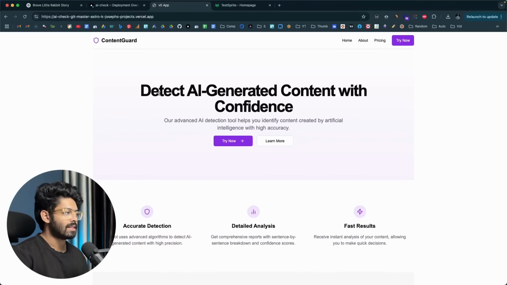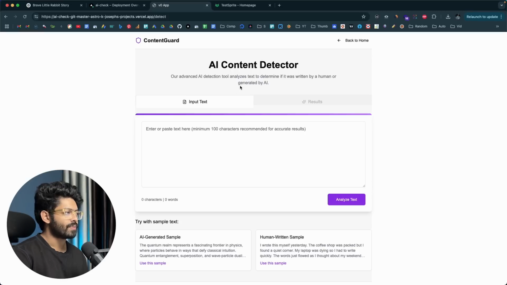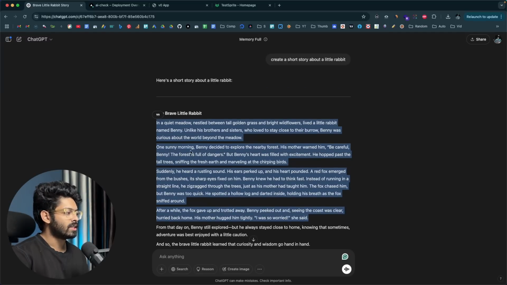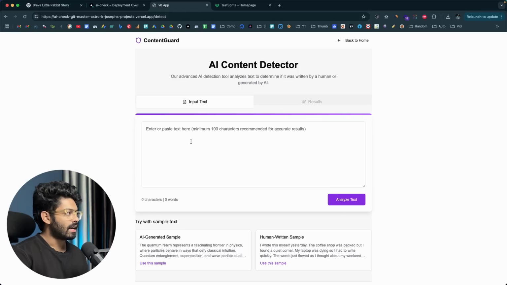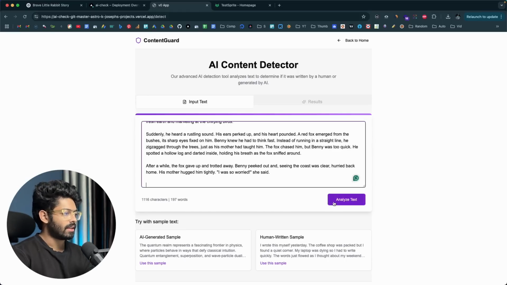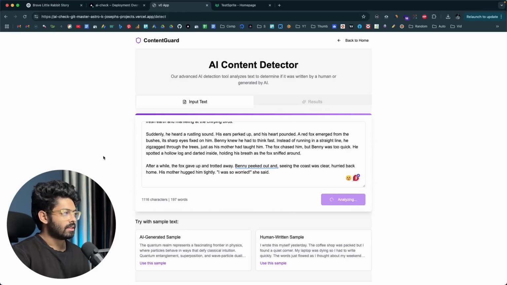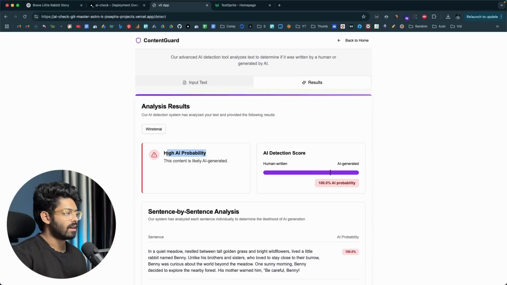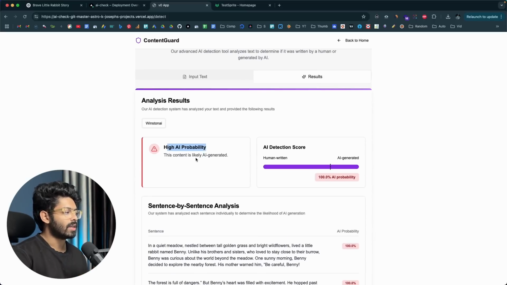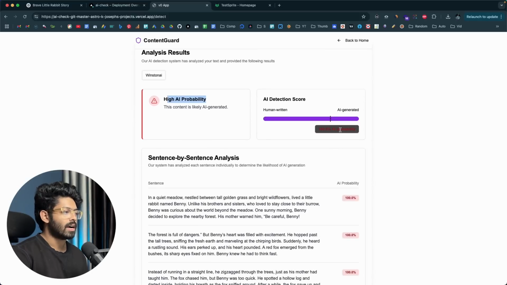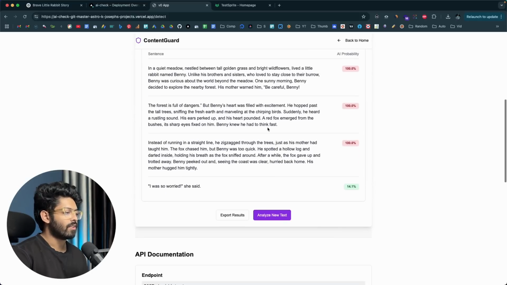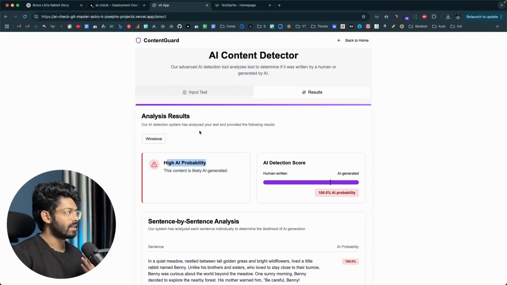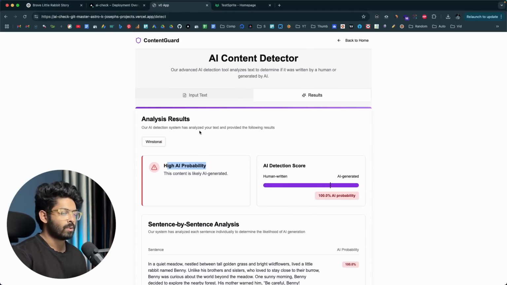Here we have a nice landing page, and if I click on this Try Now button, it should take us to the AI content detector. Here I have generated a piece of content using ChatGPT, and I'll copy it. If I paste it in here and click on the Analyze Text button, the app that we have built with the help of AI will go ahead and flag it as a high AI probability. This content is likely AI generated, and it says 100% AI probability. And here we can find the full details. All right, so our app has flagged it as AI written content. This is basically how the app works.